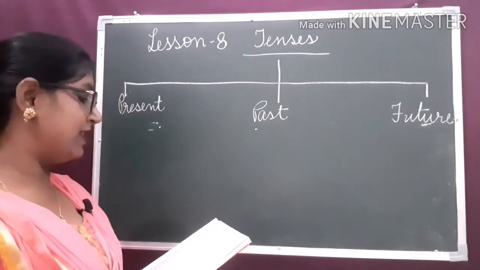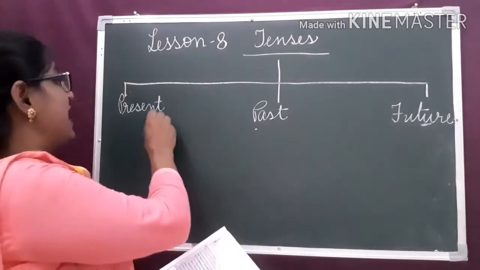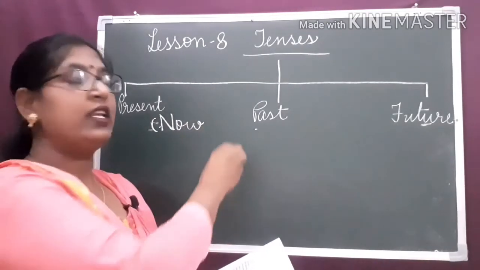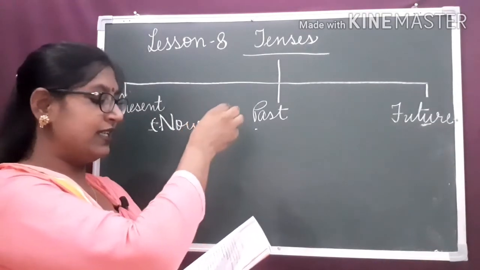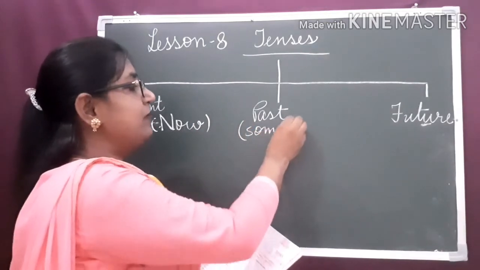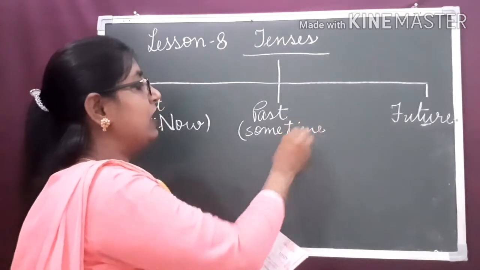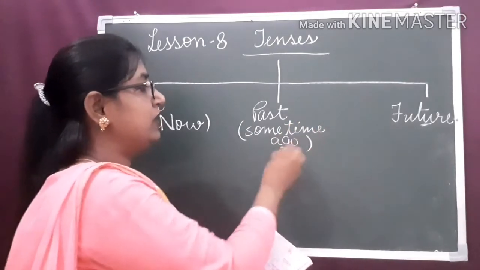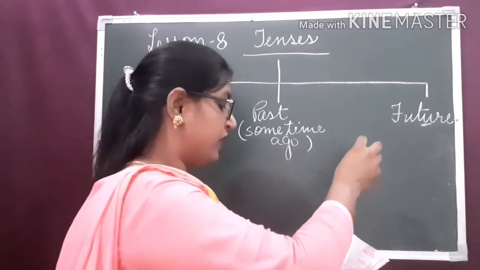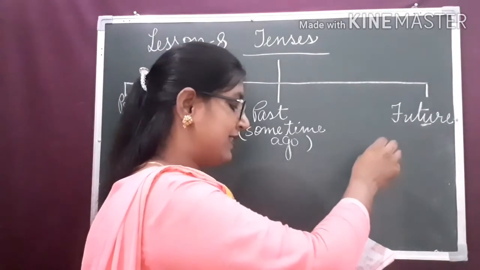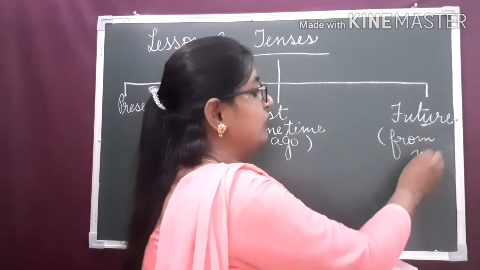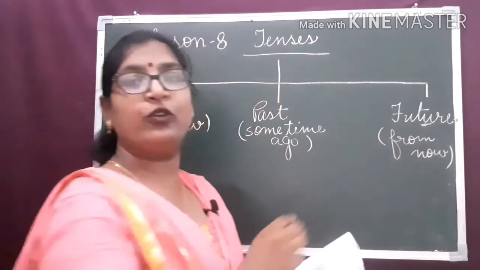Present tense tells us what is happening now, and the past tells us what happened some time ago, and the future tense tells us what will take place from now or in the future.